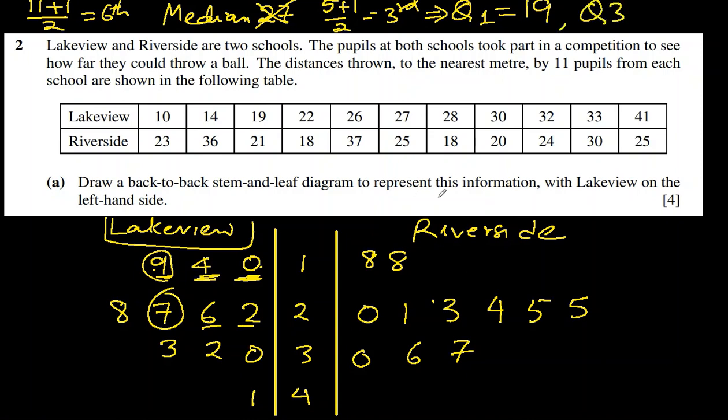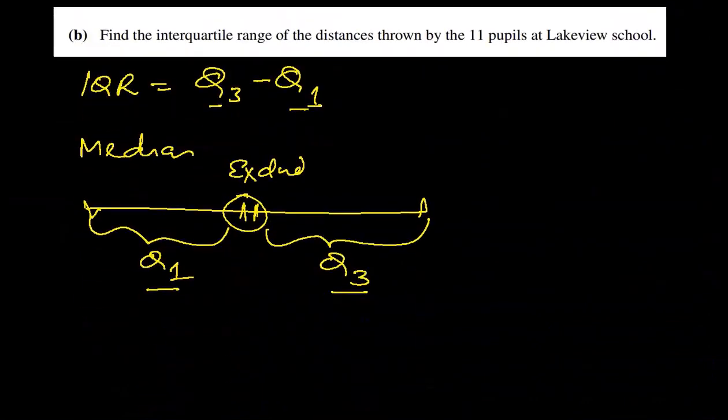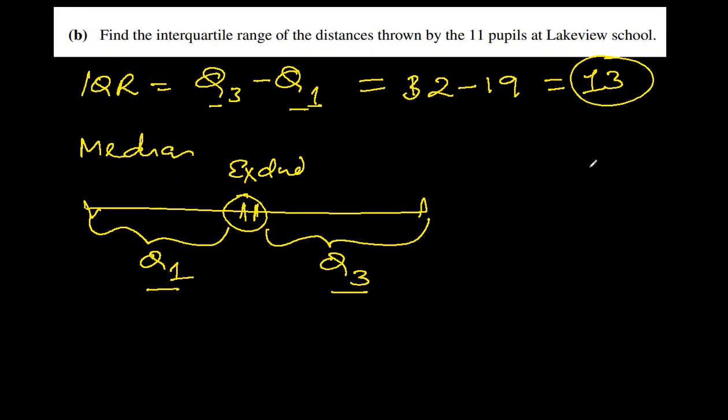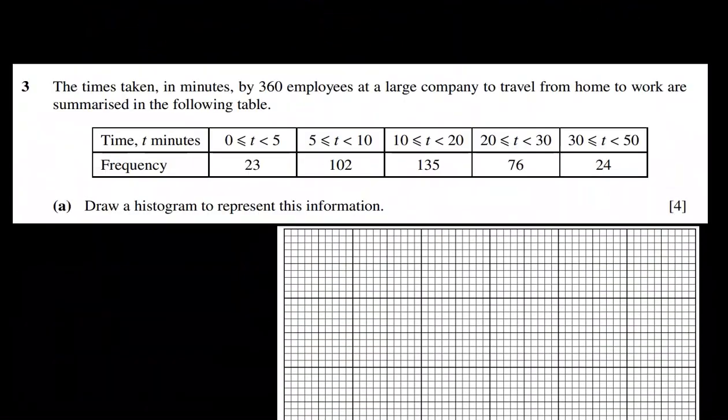Again, the third item, just they are also 5, right? Let's say 1, 2, 3, 4, 5. The 5 are here. So we can find the third one. So 28, 30, 32. 32 is the third from the lower side, and Q3 becomes 32. So 32 and 19 are Q3 and Q1 respectively, and our IQR becomes 32 minus 19, which is 13. That's the interquartile range. Let's go to the next one.